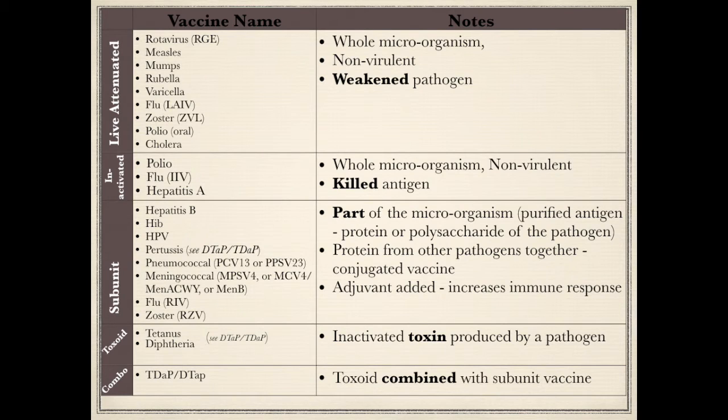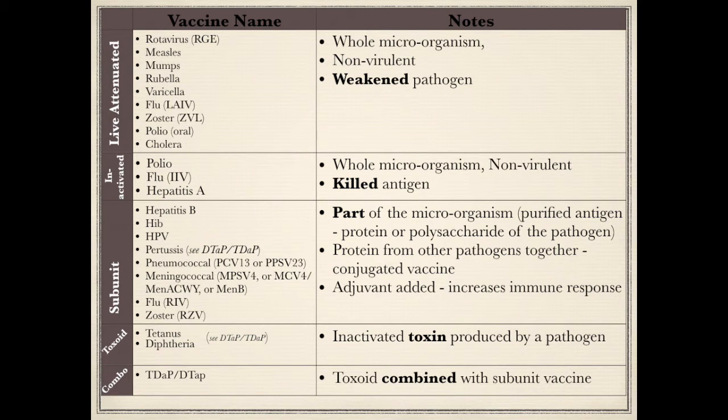Live attenuated and inactivated vaccines use whole microorganism. In live attenuated vaccines, a weakened virus or bacteria is used to make the vaccine. Therefore, it could cause the disease if the person is immunocompromised. As a general rule, live attenuated are contraindicated in immunocompromised and pregnant patients. Inactivated vaccines use a killed microorganism. They produce less of immune response than live attenuated and therefore require boosters.